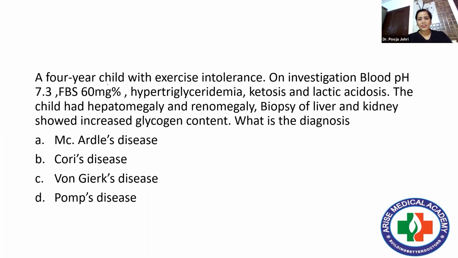A 4-year-old child with exercise intolerance. On investigation, we see the pH of the blood is 7.3. Fasting blood sugar is 60. The child is suffering from hypertriglyceridemia, ketosis, and lactic acidosis, right? And the child has hepatomegaly and renomegaly also. And when biopsy of liver and kidney are carried out, it shows increased glycogen content. Now, if you look at the question, the keyword here is increased glycogen content. So what is the diagnosis?